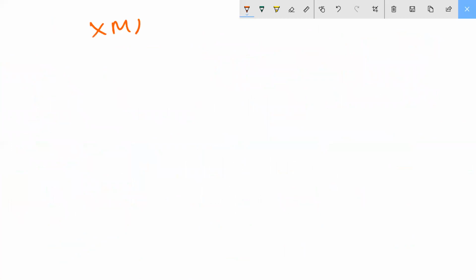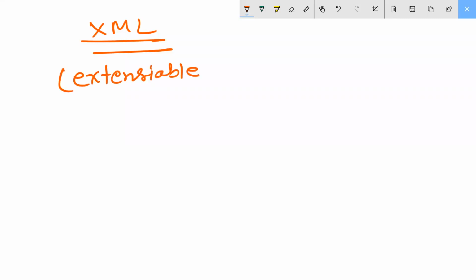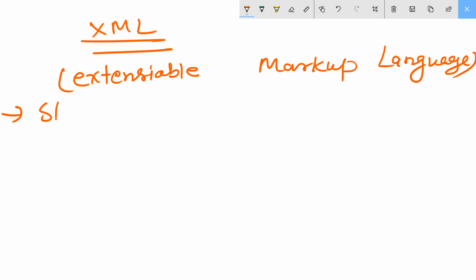We have here XML. XML is extensible markup language. Standardized in 1998.